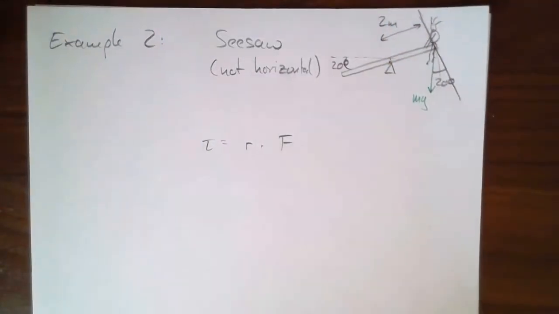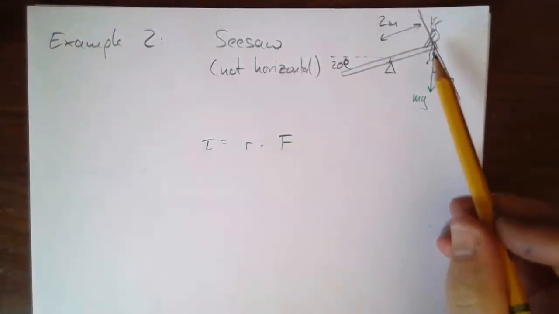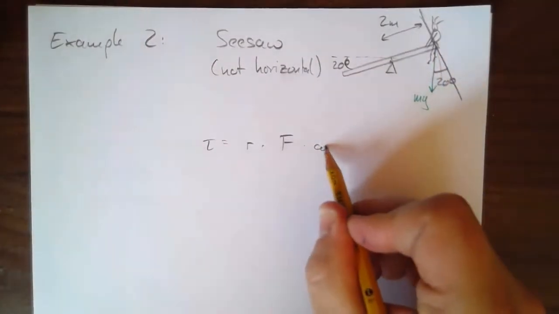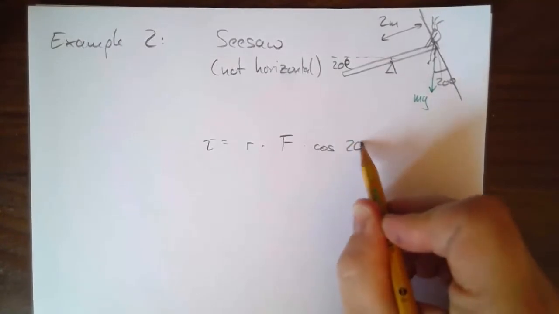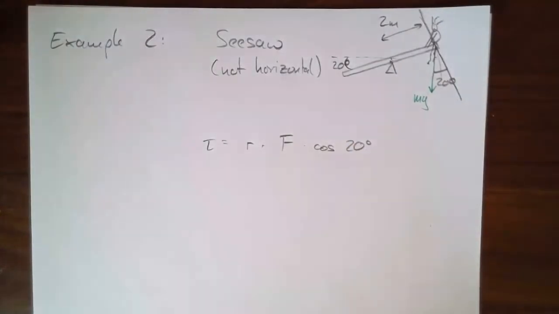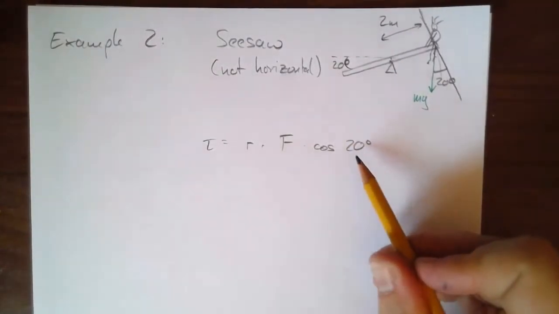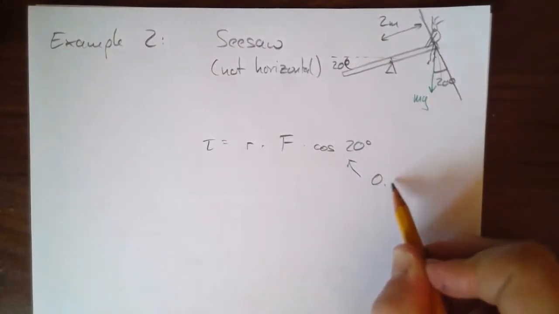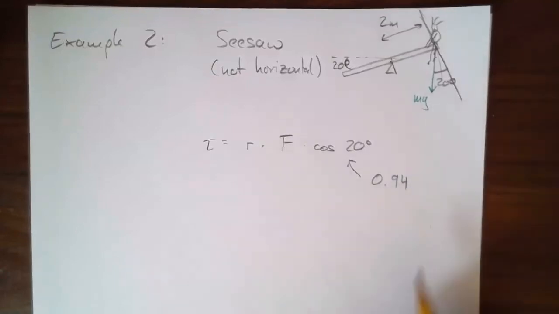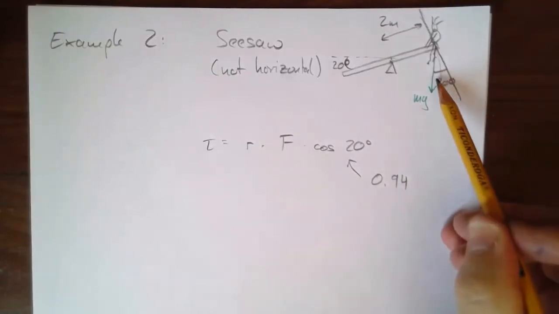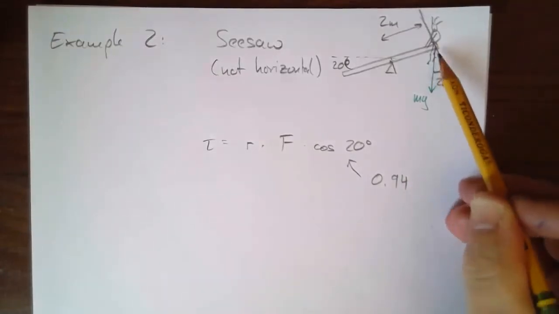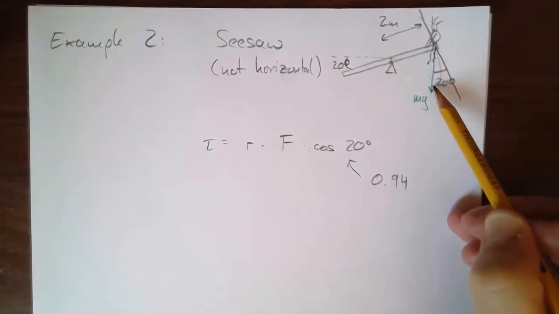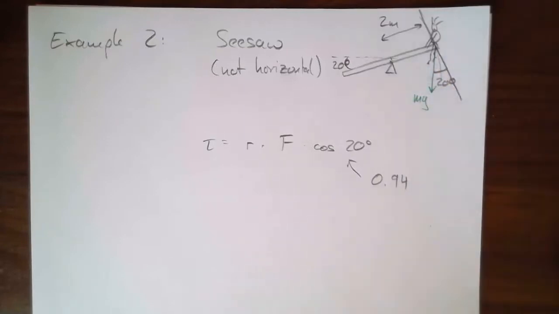Still 2 meters. The child hasn't changed his or her weight either. Cosine 20 degrees. It was cosine 0 before, now it's cosine 20, and the cosine of 20 is something like 0.94. It's not huge. I mean, you can tell, right? Most of this force is still acting in the right direction to create torque, but it does have a small radial component.